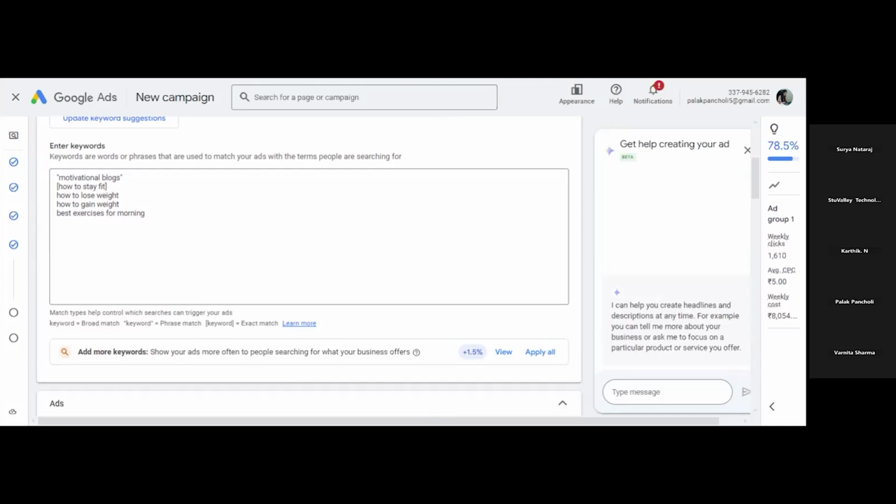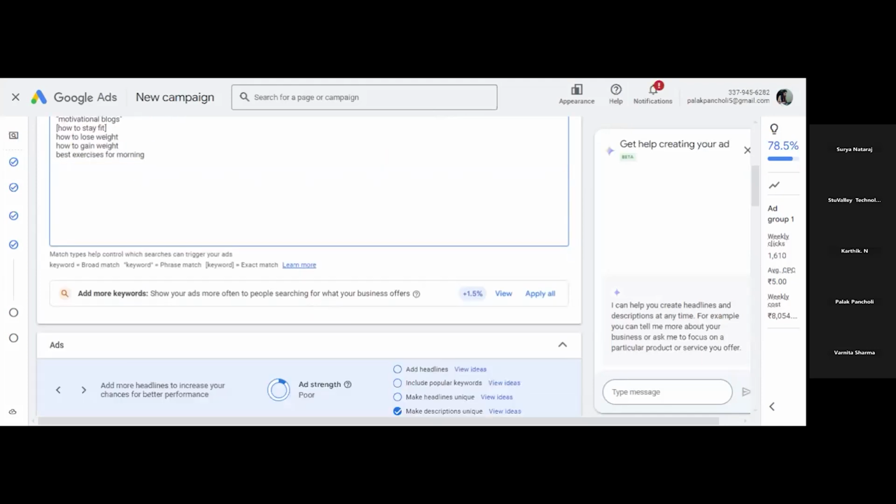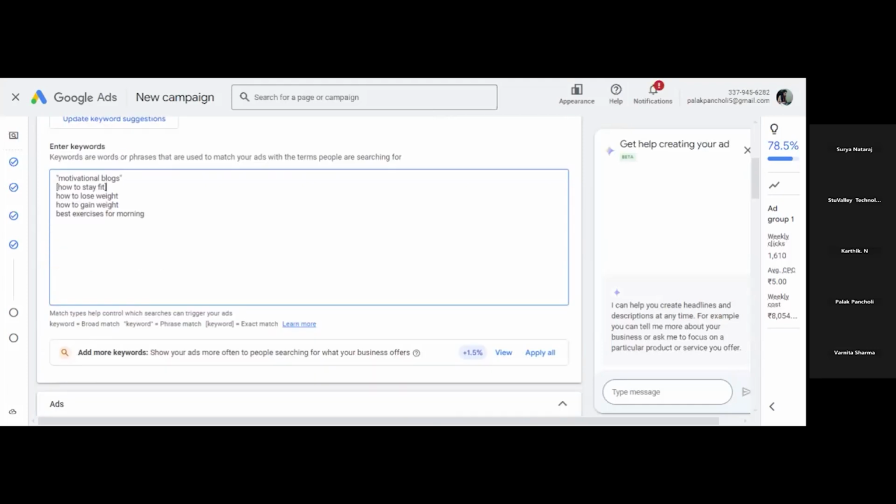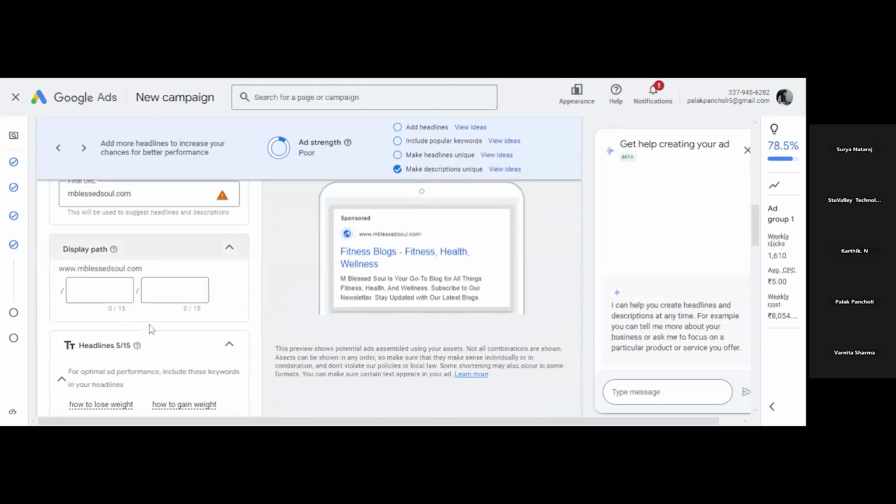Now after this, we have designated them in brackets or quotation marks. Now is the time to create the final ad text copy. This is how our ad will look. Whatever we write here, the preview will appear on the right hand side.